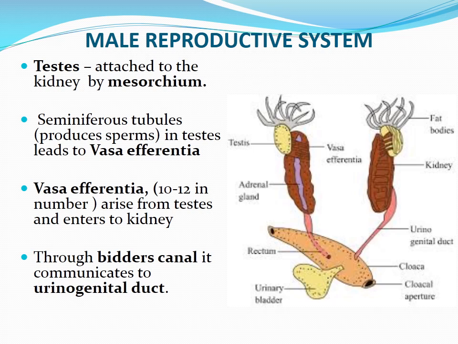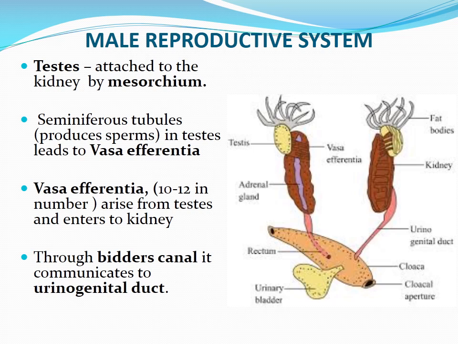In the last class, we learnt that in male frog, the urinary system is connected with the reproductive system. That is, urine produced in the kidney enters the urinogenital duct through the Bidder's canal.